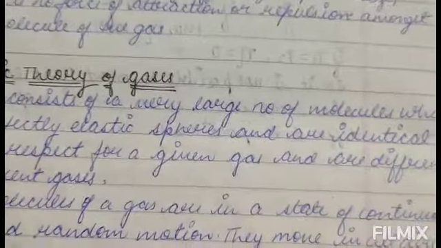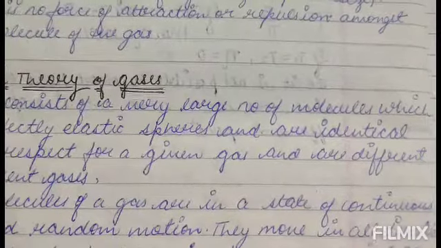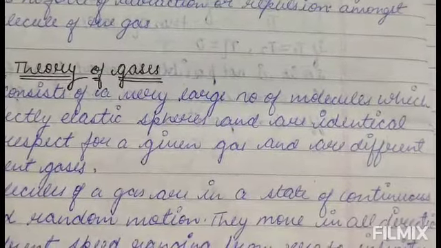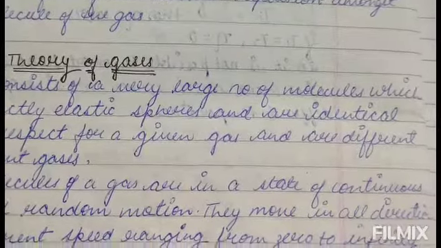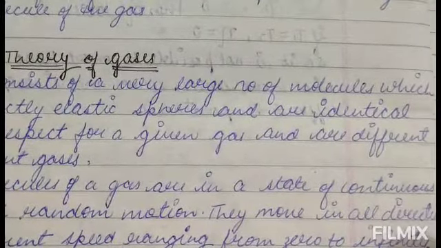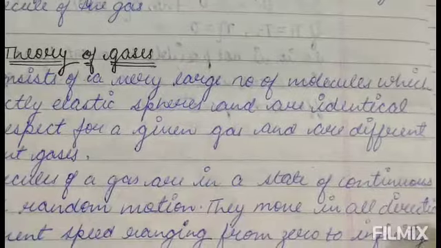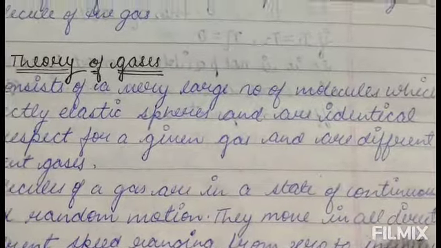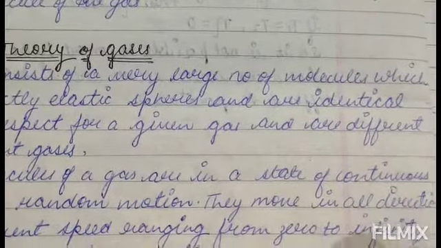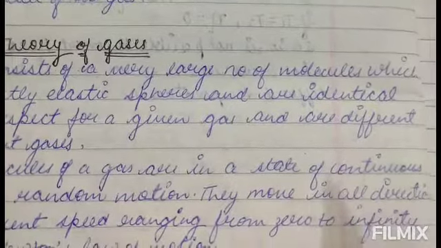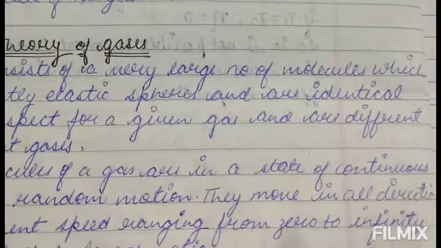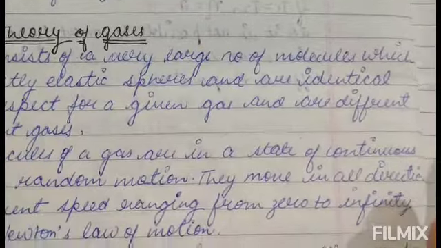That means we can consider a gas as containing a very large number of molecules, and they are perfectly elastic spheres. They are identical in every respect, and for each different gas, there are molecules of different size.